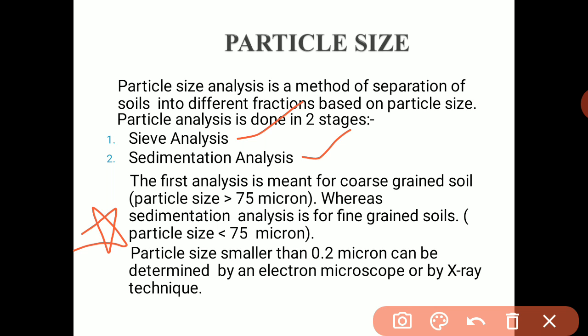So to know the bearing capacity, to get the soil properties and to predict the soil behavior in future when we construct our structure on that soil, particle size distribution plays an important role. Okay, so we'll start with sieve analysis.